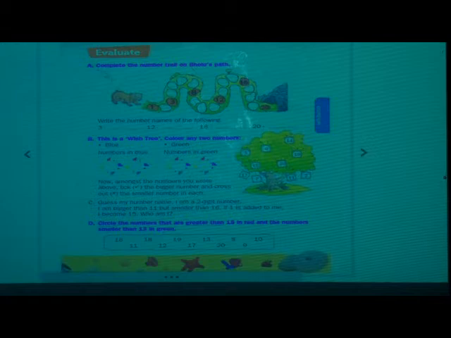First question A, complete the number trail on Bolu's path. Can you see an animal? Yes. And here you can see a path, and between you can see the numbers. Some numbers are missing, okay? So you have to write the missing numbers.